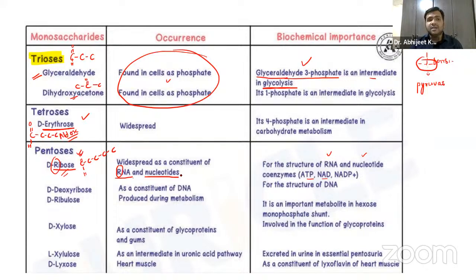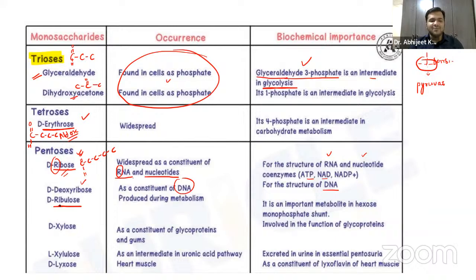And even for the structure of this, you have to remember these are an important part of the structure of RNA, guys, right? Deoxyribose, DNA, guys, no need to tell. They are responsible for the formation of the structure of the DNA, right?